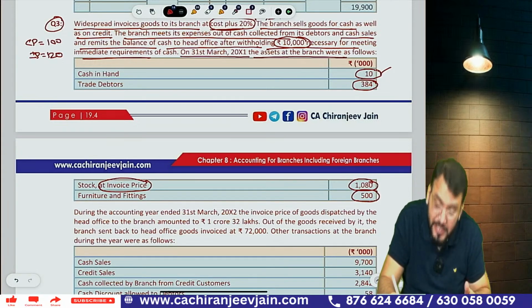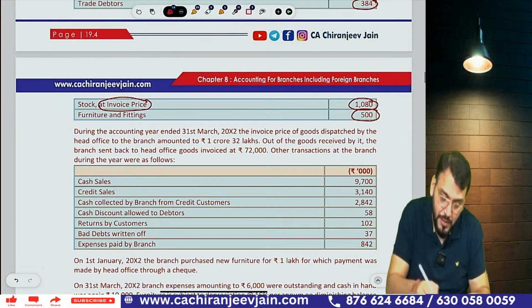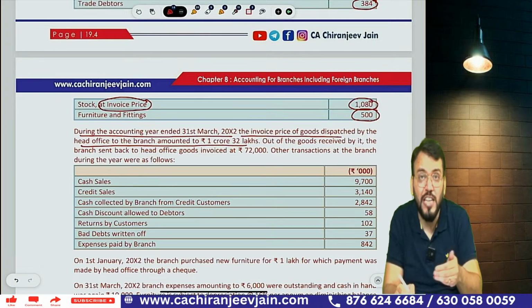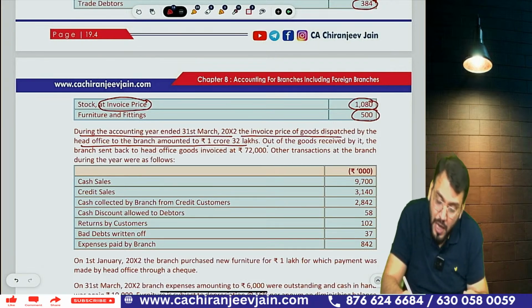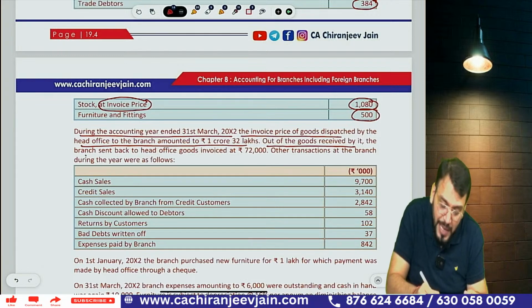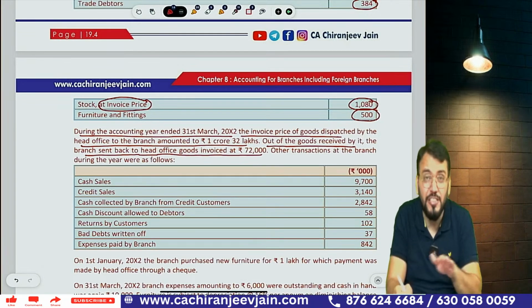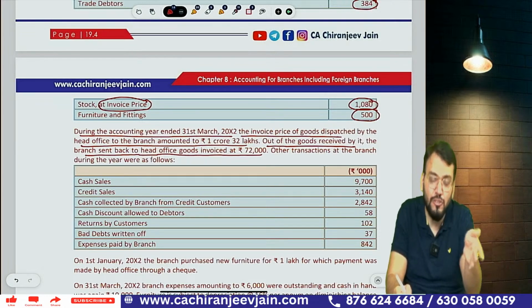Furniture and fitting means this is opening branch fixed asset. During the accounting year ended 31st March 2002, the invoice price of goods dispatched by the head office to branch amounted to rupees 1 crore 32 lakh. Means this is goods sent to branch. Out of the goods received, the branch sent back to head office goods invoiced at rupees 70,000. Means can you say this is goods returned by branch to head office?